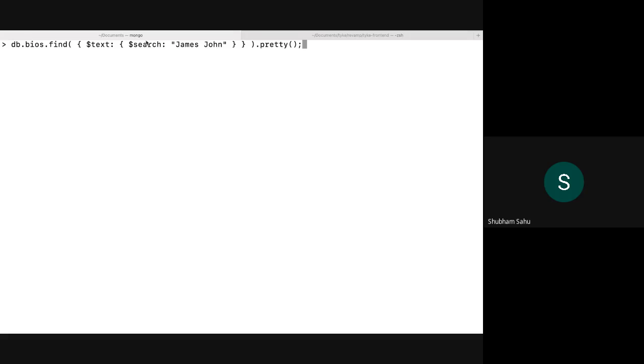One more thing about this search field: when we specify a text search, MongoDB tokenizes the search string via delimiters, like space or comma, and creates tokens. With those tokens it searches the whole collection.